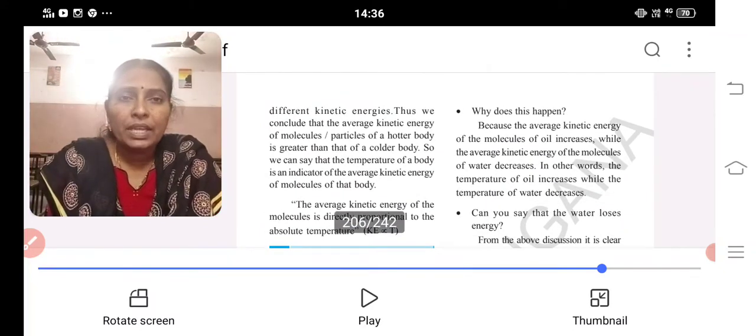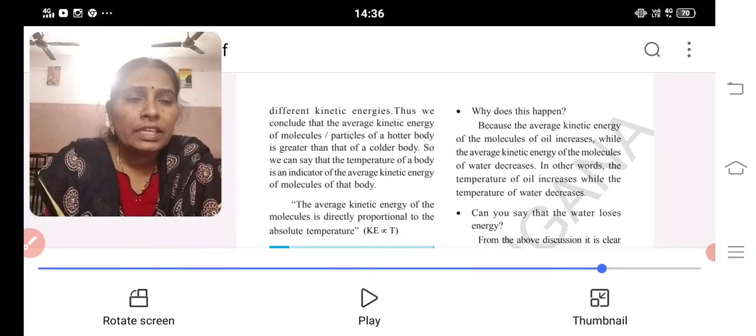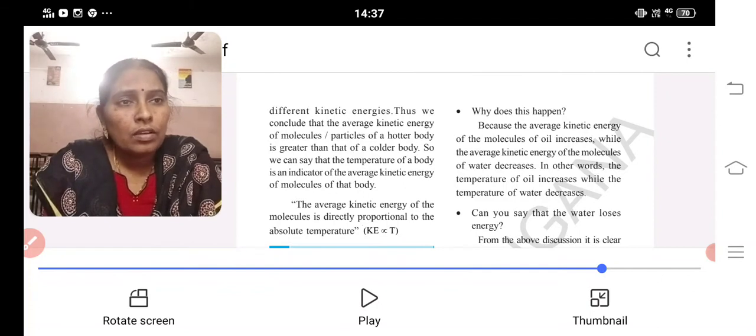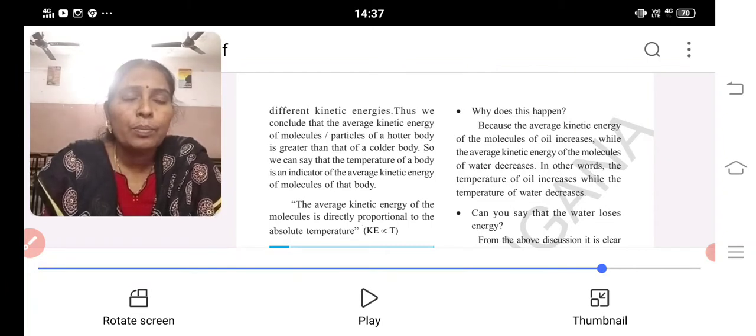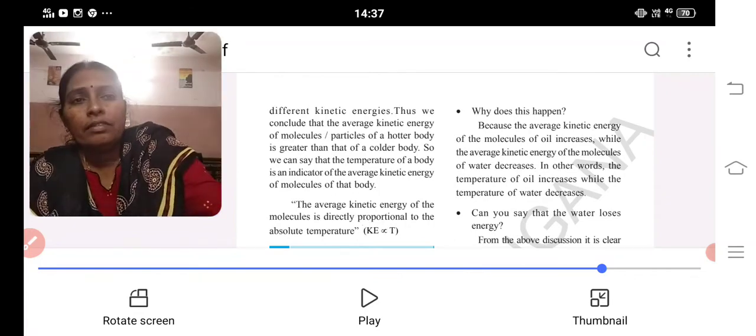Why does this happen? Because the average kinetic energy of the molecules of oil increases, while the kinetic energy of the molecules of water decreases. In other words, the temperature of the oil increases while the temperature of the water decreases.